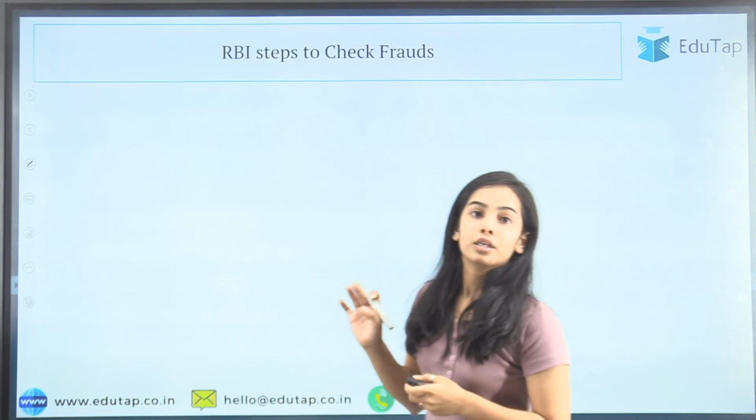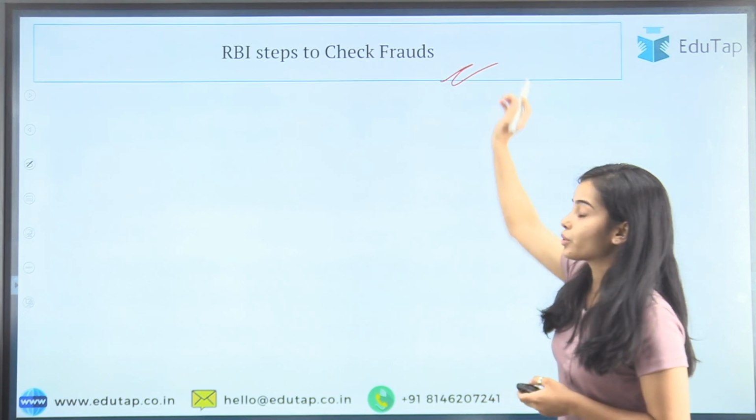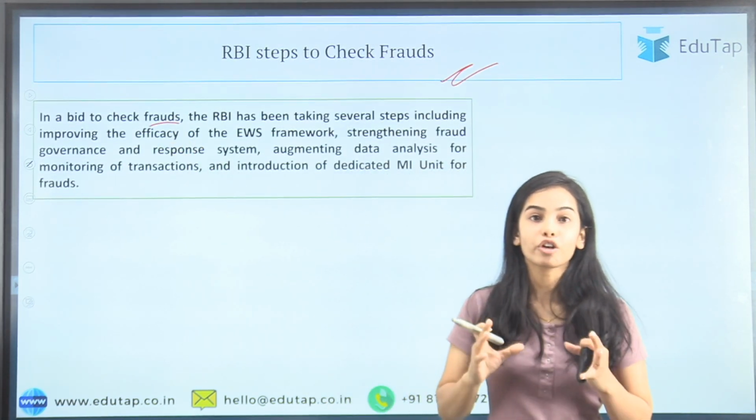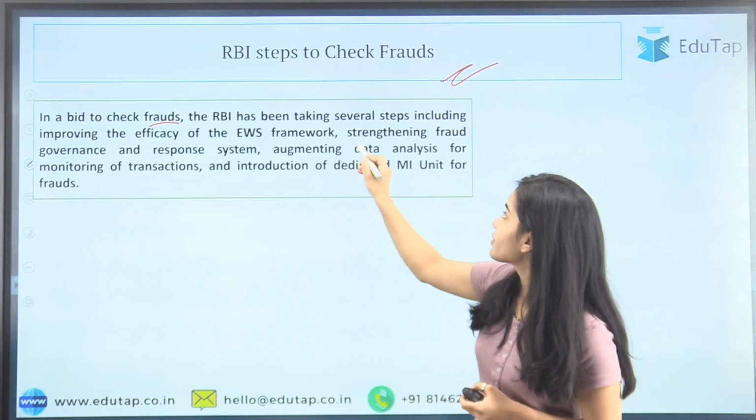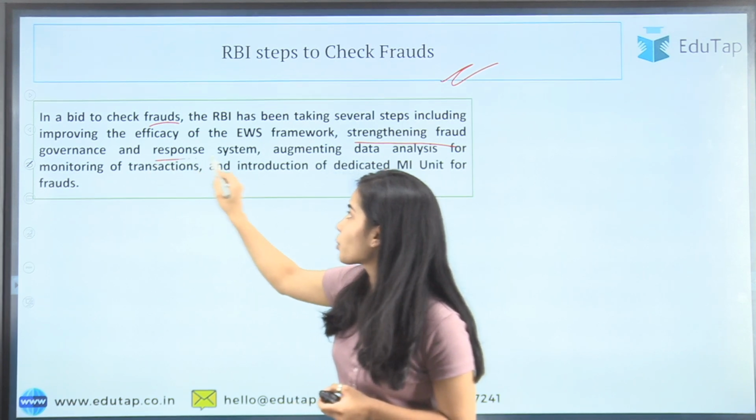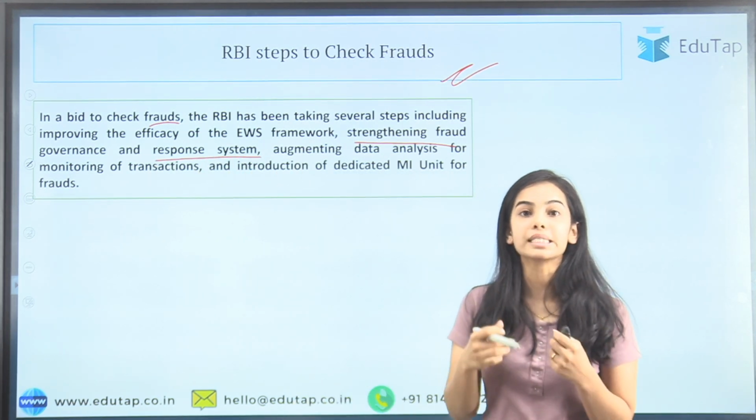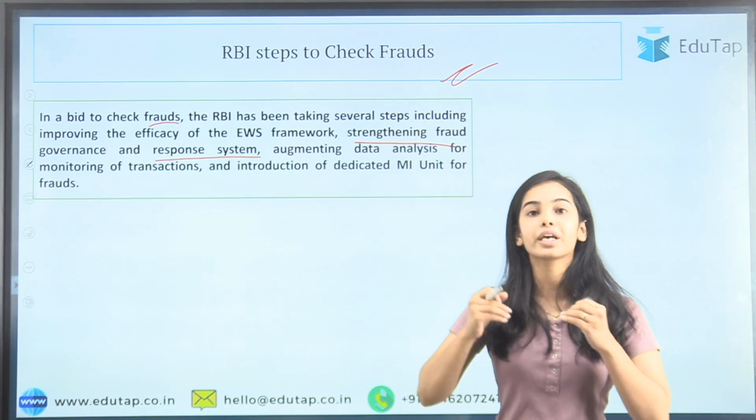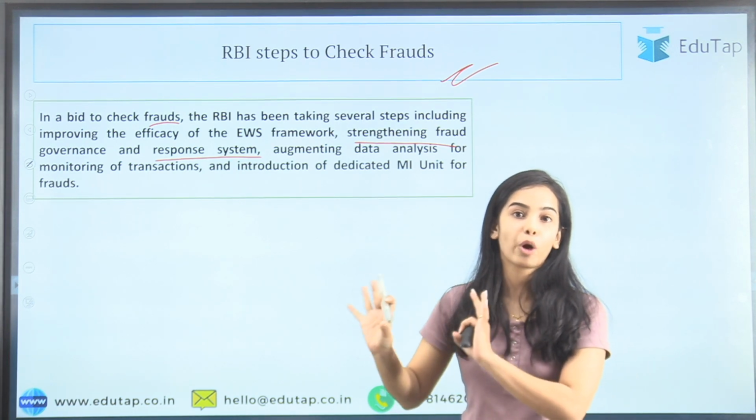Okay. So RBI steps to check frauds that we are going to see. First of all, in a bid to check frauds, the RBI has taken a lot of measures, a lot of steps. Strengthening the fraud governance and the response system. So it has tried to increase that. The fraud governance and response system should be increased, so that if there is any fraud, the banks can give the proper responses.